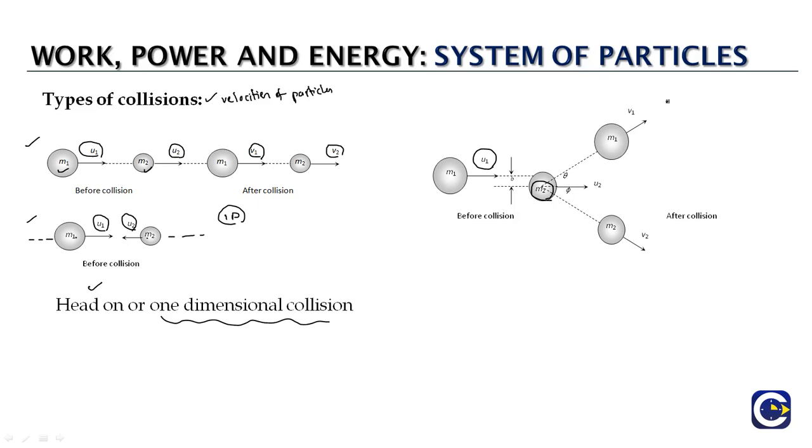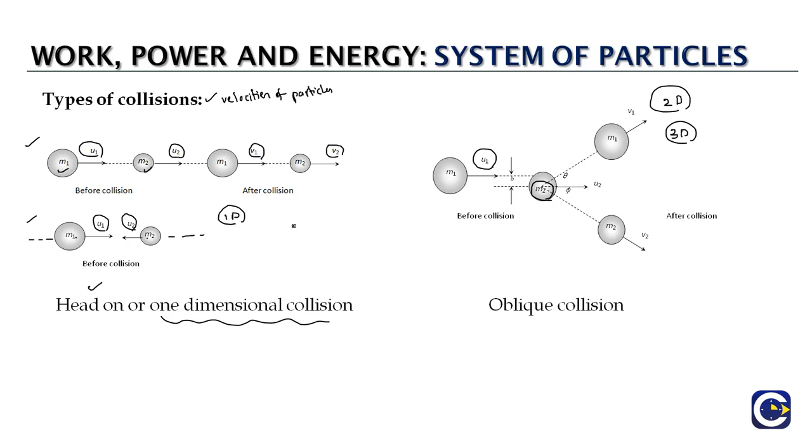They may move in a plane, which makes it a 2D collision interaction, or they may even move in space, which makes it a 3D collision. So such collisions, where the velocities of the particles before and after make an angle with each other, or rather where the velocities are confined to a plane or spread in space, we call oblique collisions.